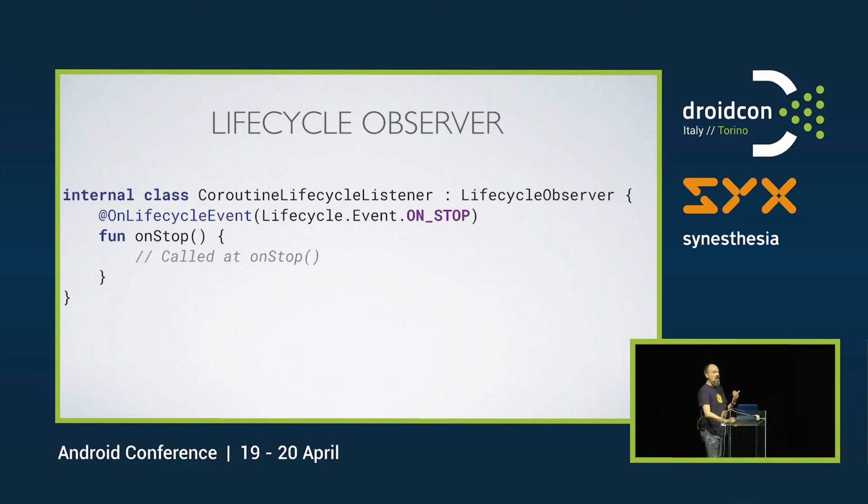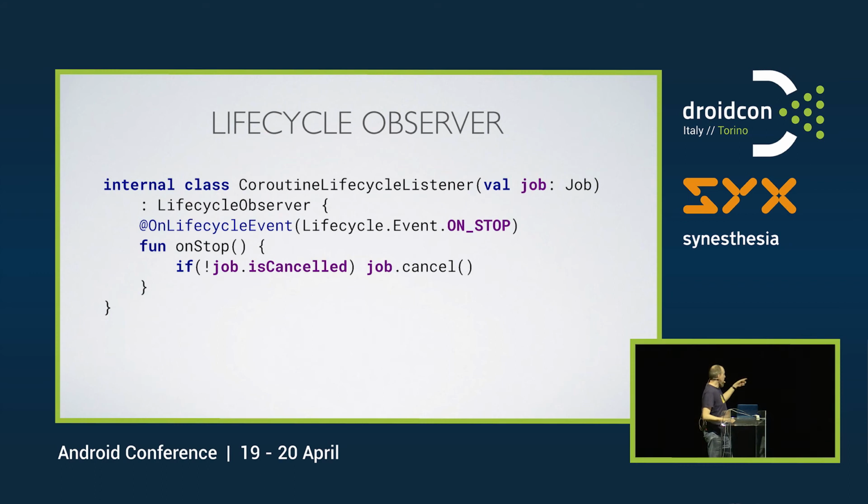The first thing we do, we pass a job into the constructor of this class and keep that as a parameter. And then in the onStop function, we check if this job has been canceled. If it hasn't, then we call cancel on it. Also worth noting here is that a job is a base class for anything returned from this. So a deferred also extends from job, so we can pass a deferred into this one as well.